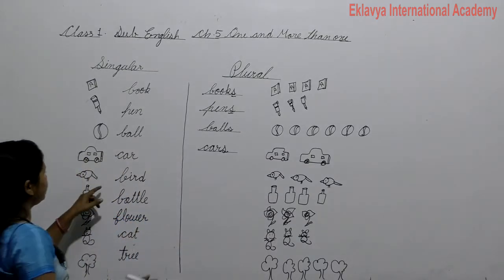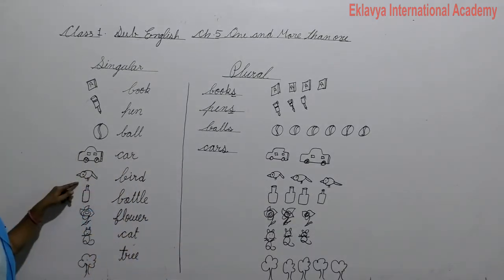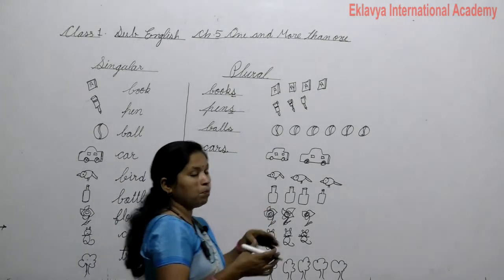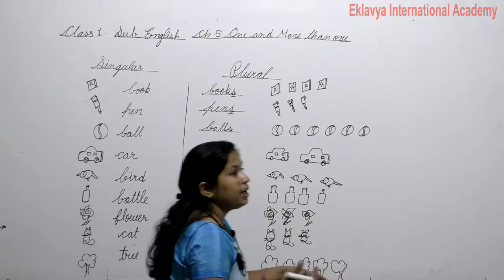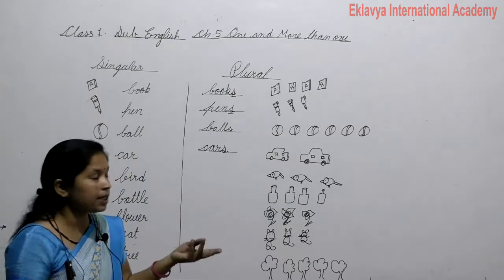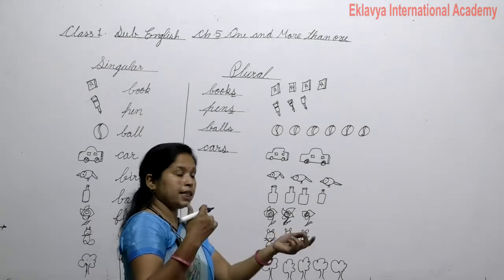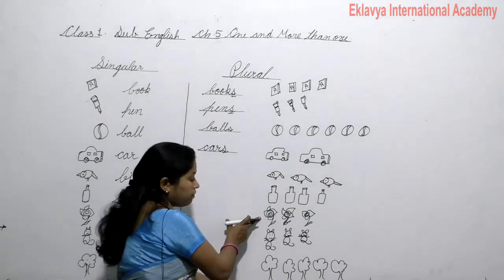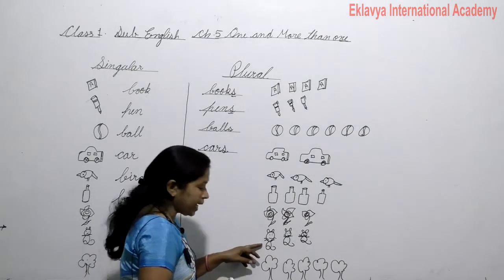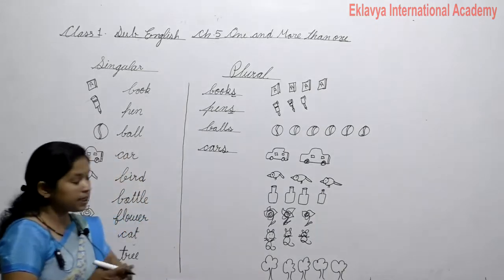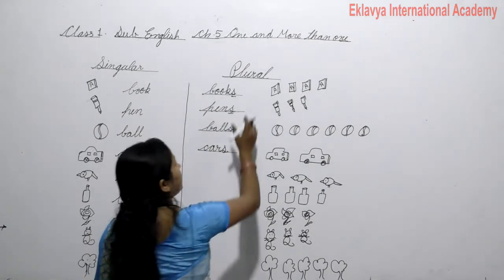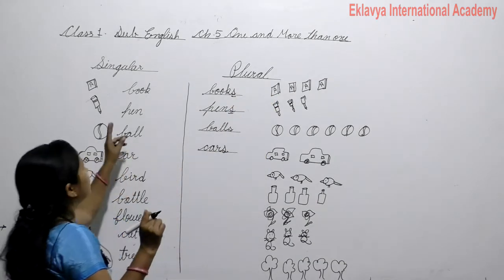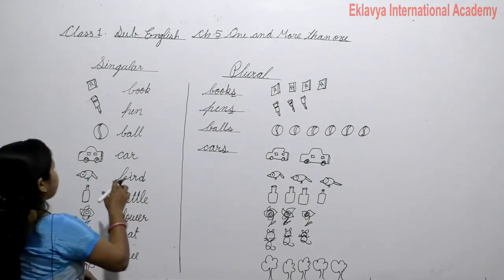Next is bird. When we talk of one, bird. And when we talk of more, birds. When we talk of more, stars, trees, bottles, flowers, cats, trees. So these are plural. We call these plural. Singular and plural.